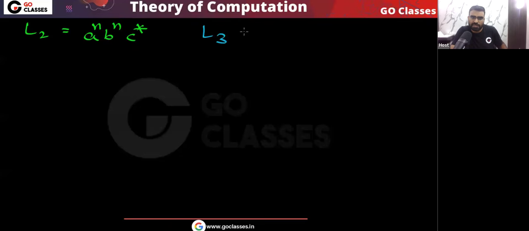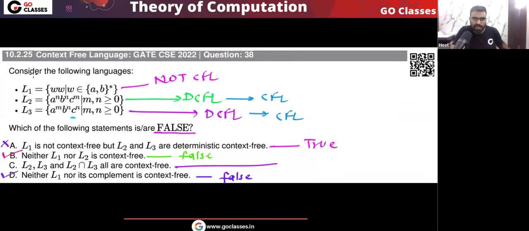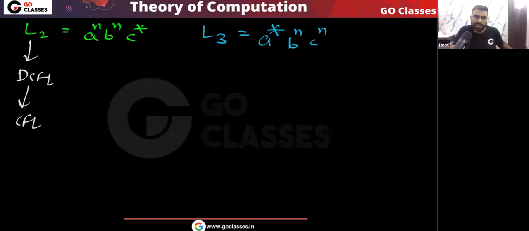And what about L3? L3 is basically m comma n greater than or equal to 0. There is no relationship between m comma n. So you can see this is a power m, b power n, c power n. So I can write it as a star, b power n, c power n. This is what I can write. Yes or no? Now you can easily see that this L2 is basically a DCFL language. Every DCFL language is a CFL language. So this a power n, b power n, c star is basically DCFL.